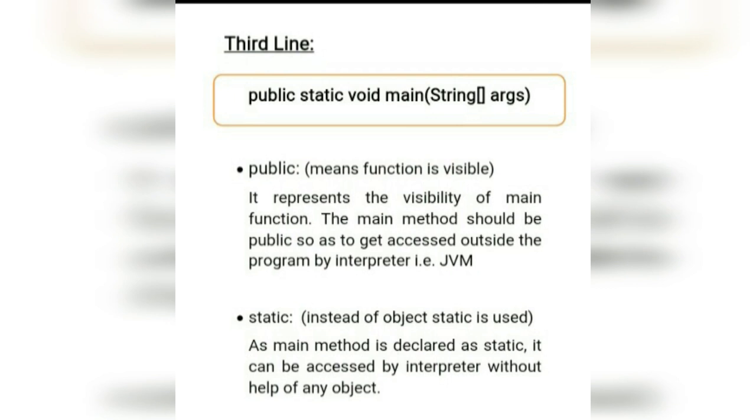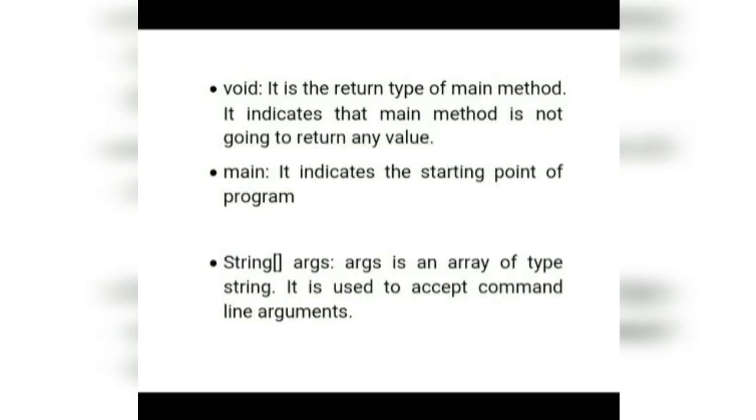Now the second one, that is static. Why is the static keyword used? As we know, each method is called by using an object. Here, instead of an object, static is used. As the main method is declared as static, it can be accessed by the interpreter without the help of any object, and hence the keyword is used before void main, static and also public, so that they can be accessed outside the class by the JVM.